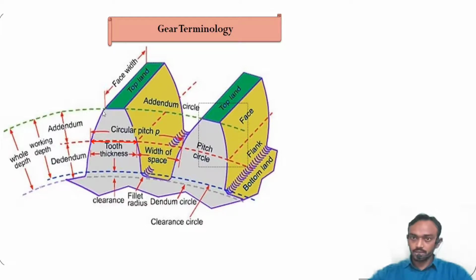If you measure at the top surface it will be less, and if you measure at the bottom it will be larger, but the one considered as tooth thickness is along the pitch circle only. And what is the width of tooth space? It is the distance measured between two teeth along the pitch circle. Clear?